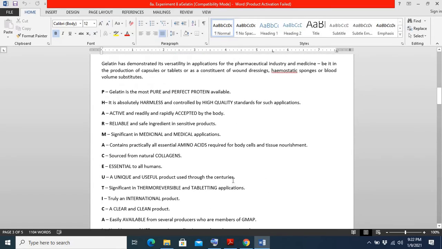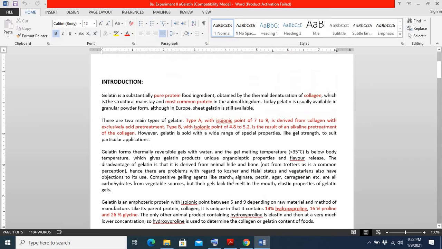first we have to know something about gelatin. What is gelatin? Gelatin is one of the purest forms of protein, and it can be obtained by denaturing collagen. Collagen is a part of our body.